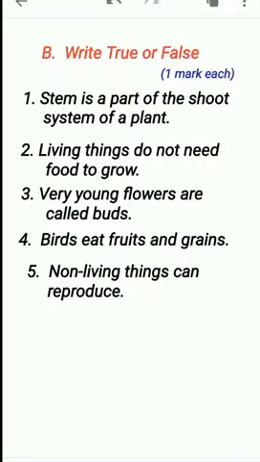Write true or false. No need to write any question, just write true or false. First question, stem is a part of the shoot system of a plant. Is it true or false? Second question, living things do not need food to grow.